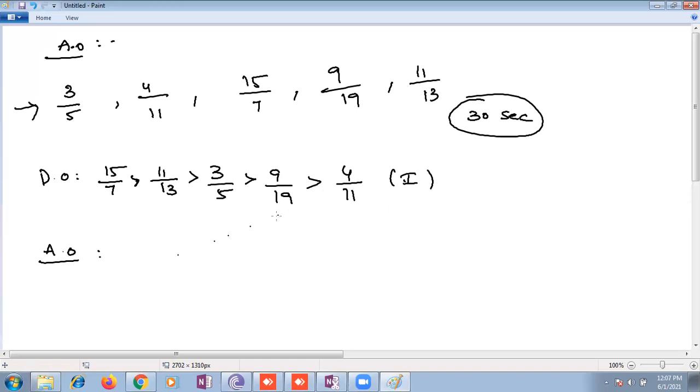This is quite reverse. What is ascending order? I want it within 30 seconds, or you can take 1 minute also, children, because you are younger. Ma'am, we can take cross multiplication also. Your wish, you can try like that also.